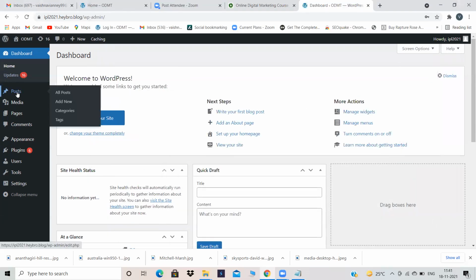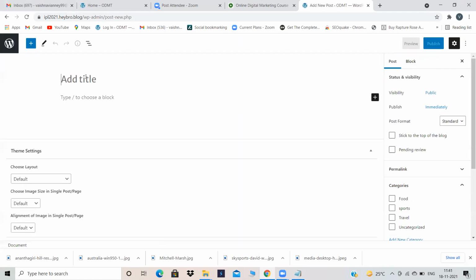Go to your posts and click on add new. See, I told you, right? For products, plugins, pages, posts, everything you have to click on add new, even for themes also. So post, add new. Now, here I need to give a title to my post. Suppose I am creating a blog on tourist places in Hyderabad, and I have given my title as tourist places in Hyderabad.